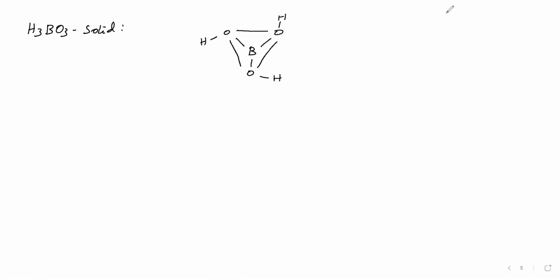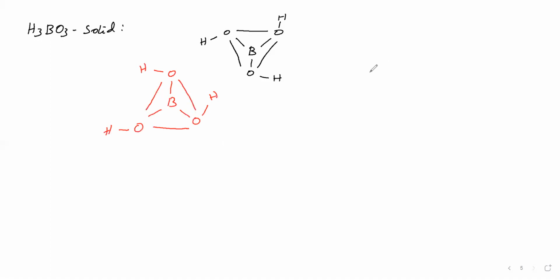Next molecule we will take: oxygen, boron, and 2 more oxygens written like this. For each oxygen we write a hydrogen, and we give the triangular shape.